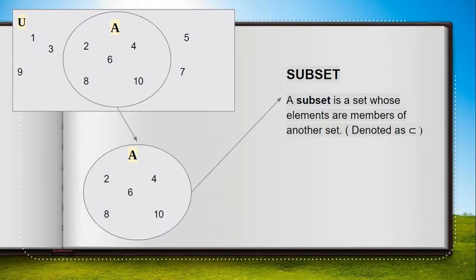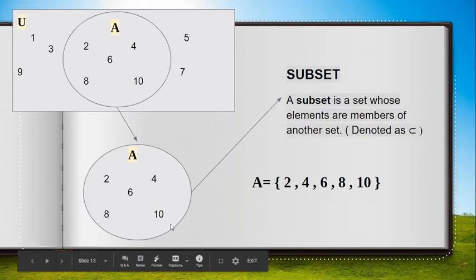Kung mapapansin natin, si A ay member lang ni universal, correct? Parang nasakop siya ni universal. So, yun yung tinatawag nating subset. We denote that as yung U na nakabaliktad. A is equal to 2, 4, 6, 8, and 10.